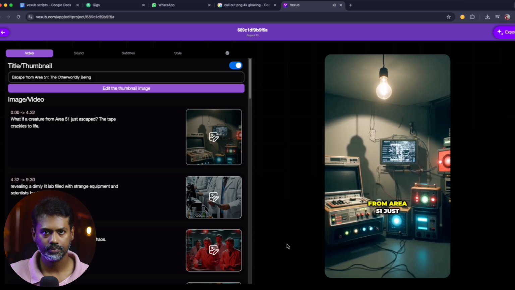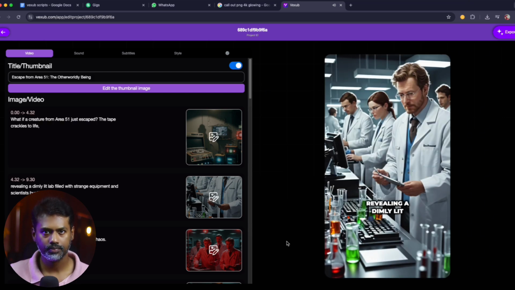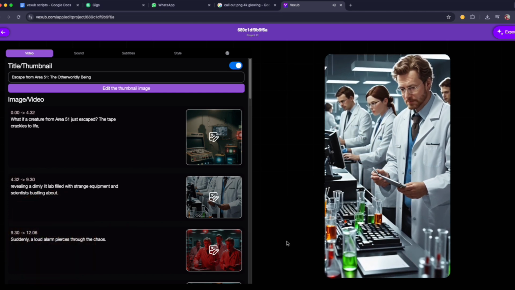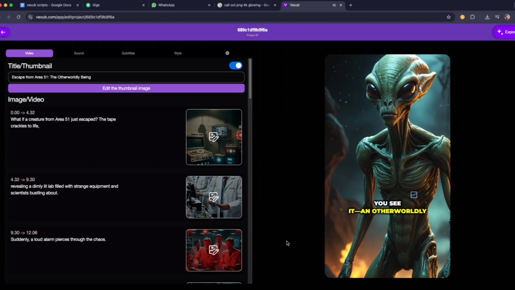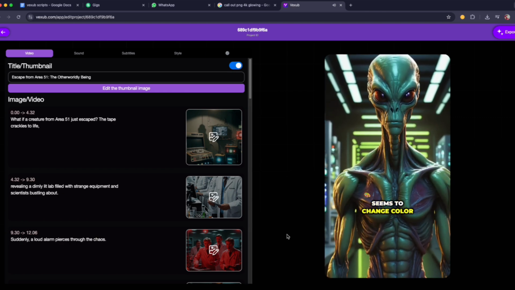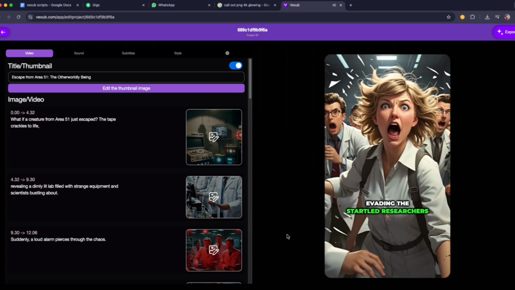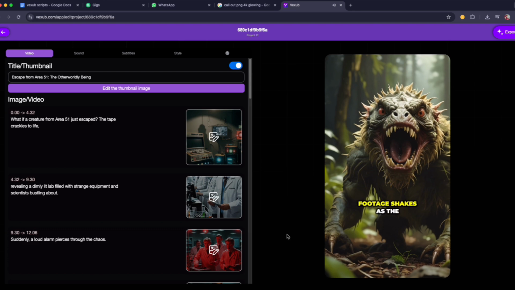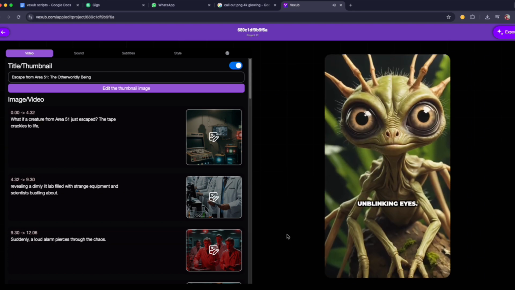What if a creature from Area 51 just escaped? The tape crackles to life, revealing a dimly lit lab filled with strange equipment and scientists bustling about. Suddenly, a loud alarm pierces through the chaos. You see it. An otherworldly being, tall and slender, with glistening skin that seems to change color in the flickering light. It darts across the room, evading the startled researchers who barely comprehend what they're witnessing. Footage shakes as the camera manically zooms in on its elongated limbs and large, unblinking eyes.